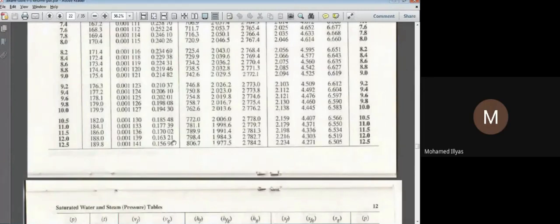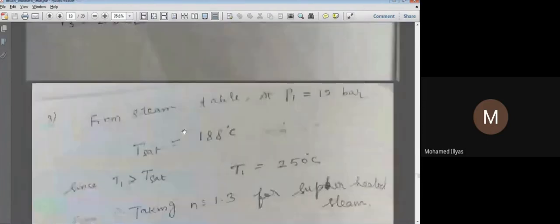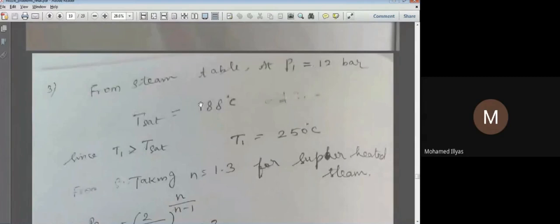Our temperature is 250 for the 12 bar pressure. So the temperature of the steam is 250, and definitely the steam is superheated, because accordingly we have to refer to the superheated steam table to get our H value. That is what I have written here. From steam table at P1 equal to 12 bar, saturation temperature is 188 degrees Celsius. Since our steam temperature T1 is greater than the saturation temperature, steam is superheated.